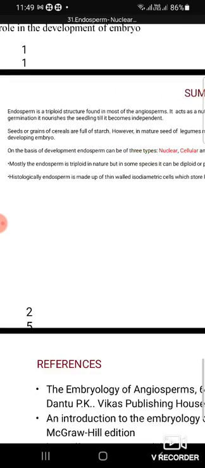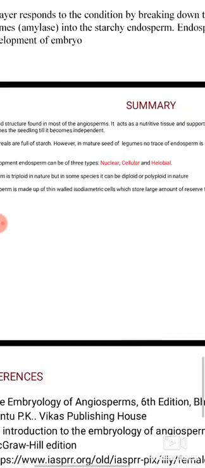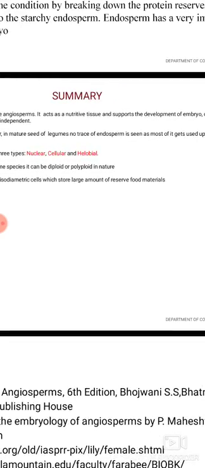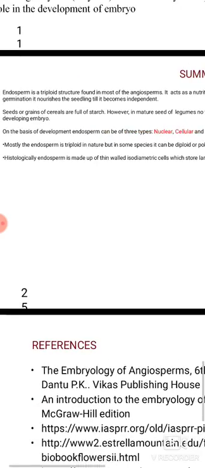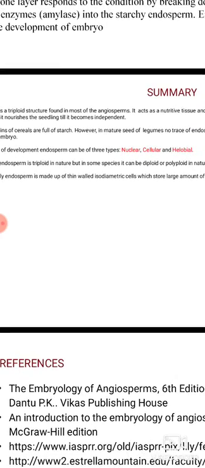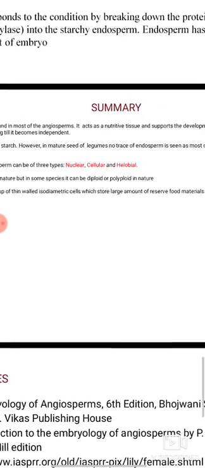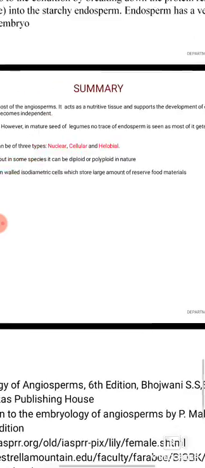Summary. Endosperm is a triploid structure found in most of the angiosperms. It acts as a nutritive tissue and supports the developing embryo on seed germination. It nourishes the seedlings till they become independent. Seeds or grains of cereals are full of starch. However, in mature seeds of legumes, no traces of endosperm are seen, as most of it is used by the developing embryo.